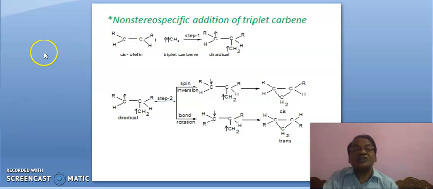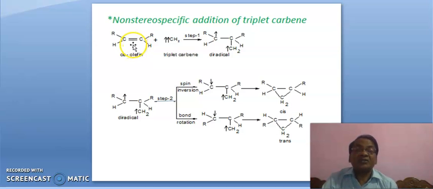Second one is non-stereospecific addition of triplet carbene. Must underline here, singlet carbene gives stereospecific addition and triplet carbene gives non-stereospecific addition. One thing more we should underline: addition of singlet carbene is a one-step reaction and addition of triplet carbene is a two-step reaction.